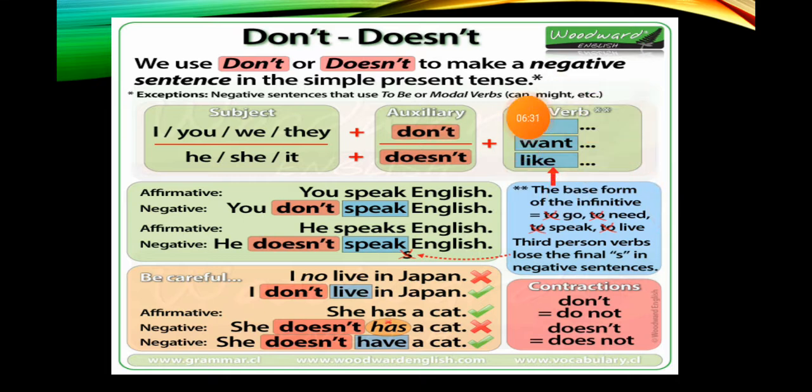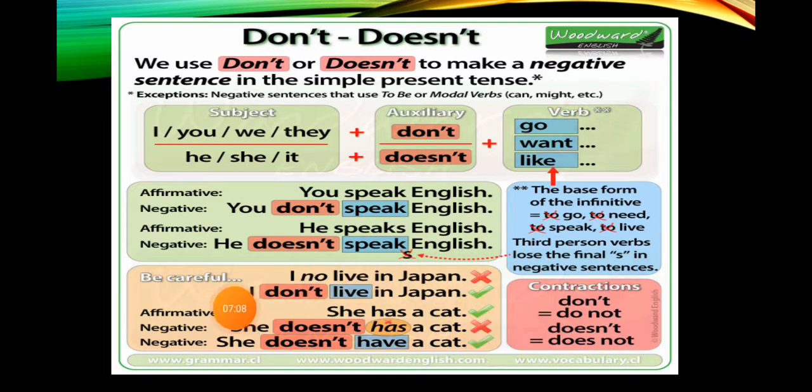We use the base form, without the to or ing form, okay? So, for instance, you speak English, that is the affirmative form, and the negative is you don't speak English. The affirmative is he speaks English. The negative, he doesn't speak English, all right? And as you can see here, the S is not used in the negative form, okay? In the main verb, all right?